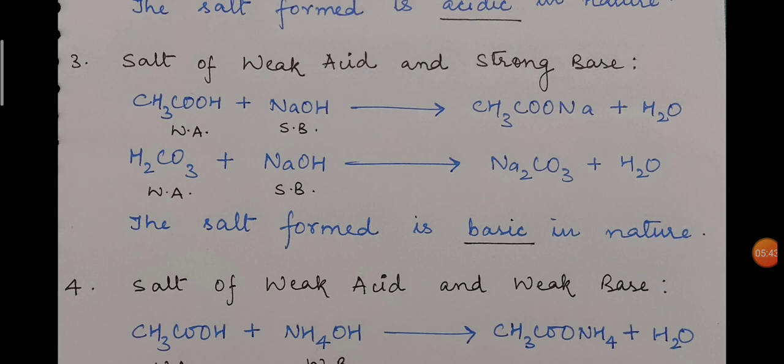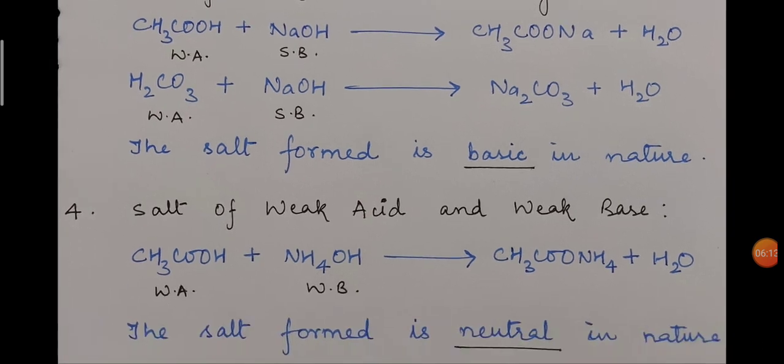So what happens here is that hydroxide ion is in excess compared to the amount of hydrogen ion, and that is why all the hydrogen ion released by the acid is going to combine with the hydroxide ion of the base and form water, whereas the excess hydroxide ion will be left behind. So this is the reason that the salt formed in this case is basic in nature. I hope that you have understood this.